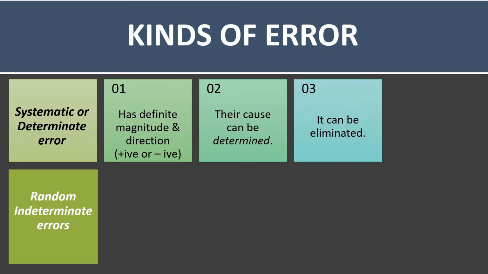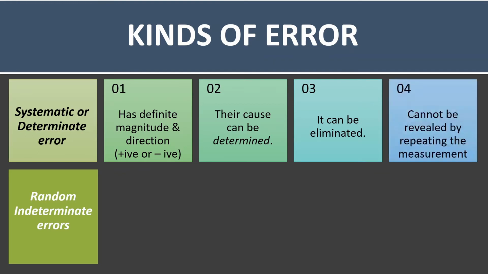It can be eliminated, as we have done in the case of the vernier caliper. It cannot be revealed by repeating the measurements. No matter how many times you use the vernier caliper to measure, unless you find the positive error or the negative error, you will never know for yourself that there is a systematic error in it.